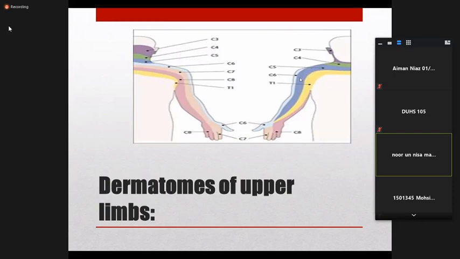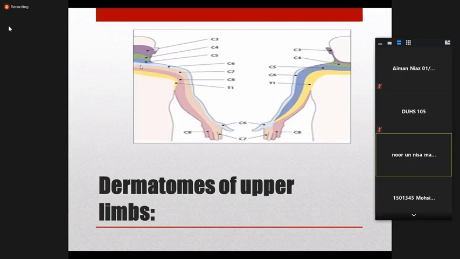The shoulder tip is supplied by C6, but most of the anterior part is supplied by C5 in the middle. C6 is supplied below that, and C6 supplies the lateral side both anteriorly and posteriorly like this, just below C5. From the back, and from the front, it supplies the lateral part up to the thumb. The whole of the thumb is supplied by C6.